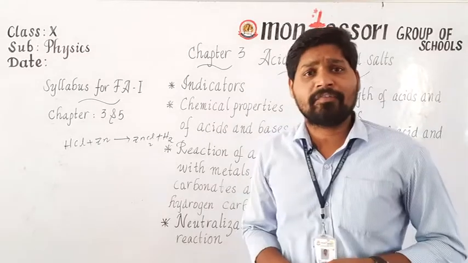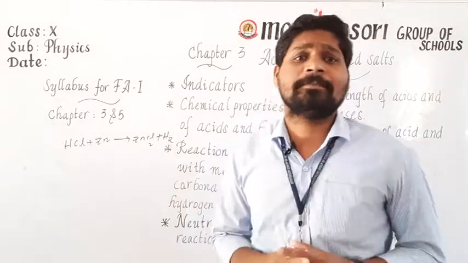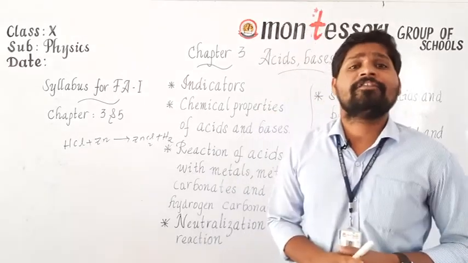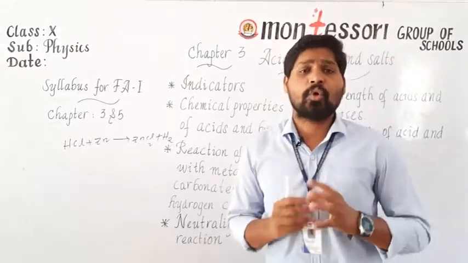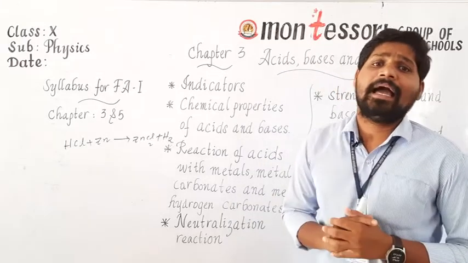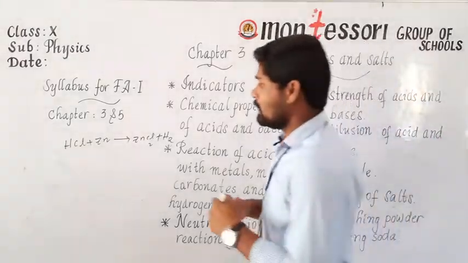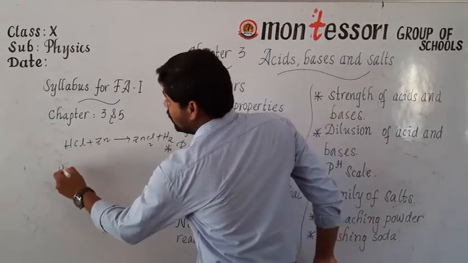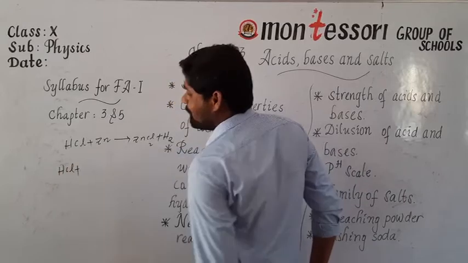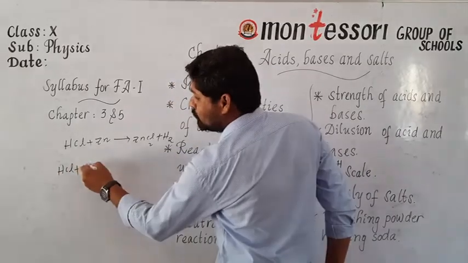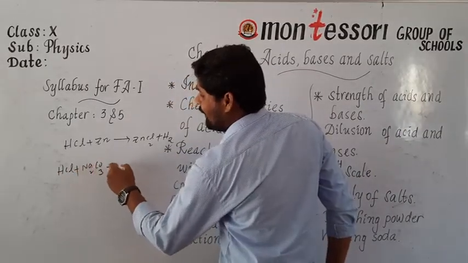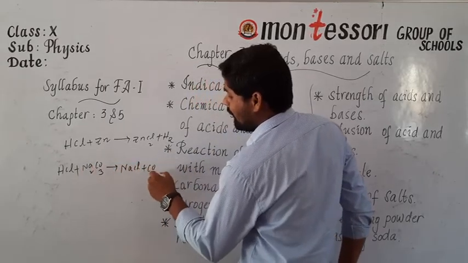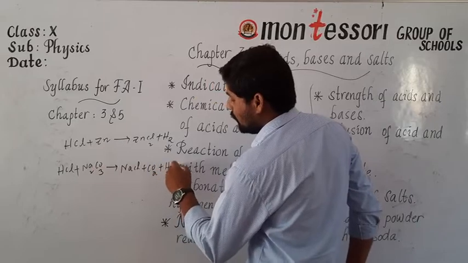Next, the reaction of acid with metal carbonates and metal hydrogen carbonates. Remember, whenever any acid reacts with metal carbonates and metal hydrogen carbonates, then the final products are sodium chloride, carbon dioxide and water. So let's see one equation for this. Whenever the acid reacts with a metal carbonate like Na2CO3, the final products are NaCl, sodium chloride, plus carbon dioxide plus H2O.